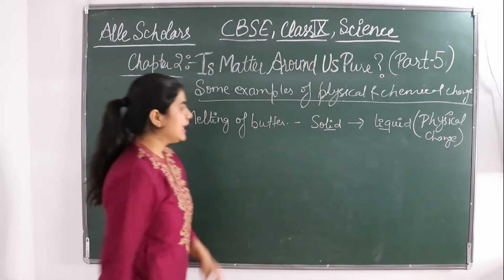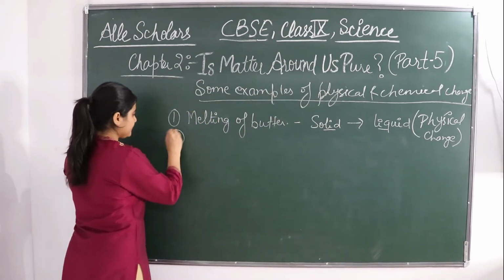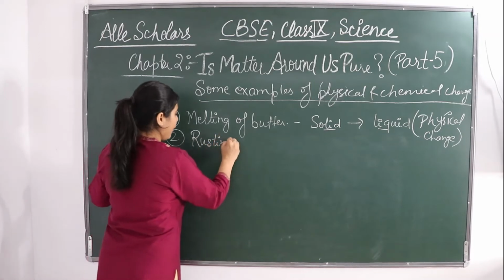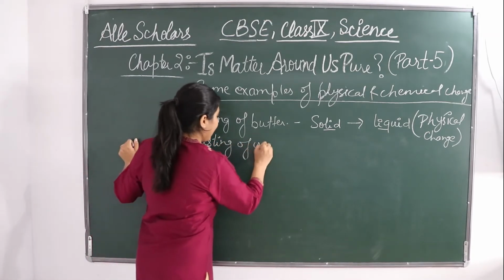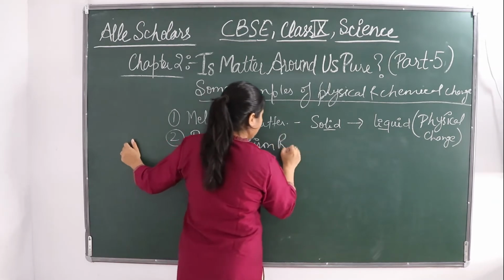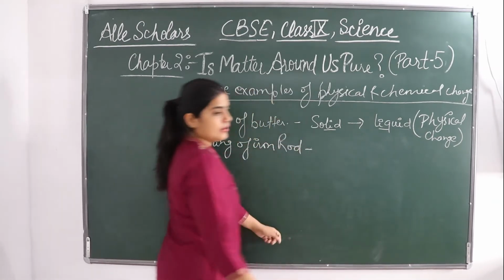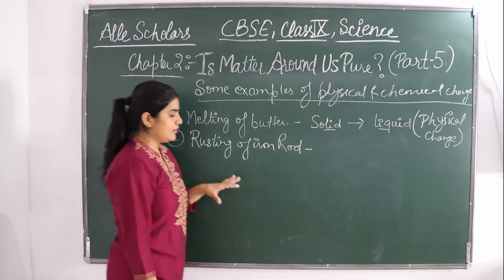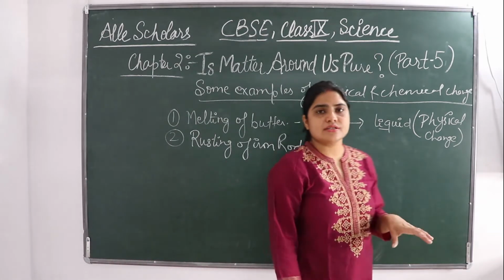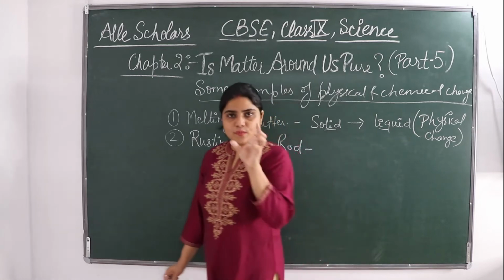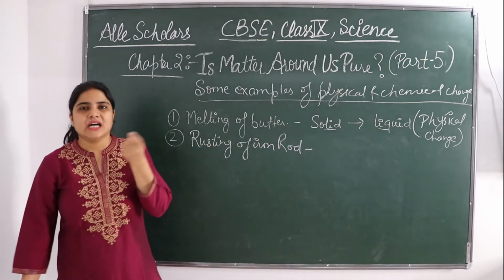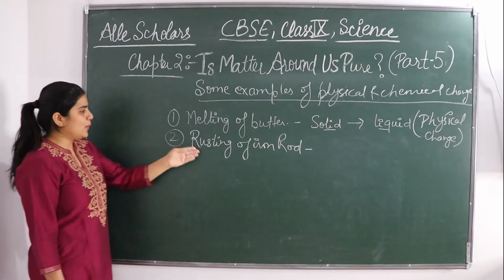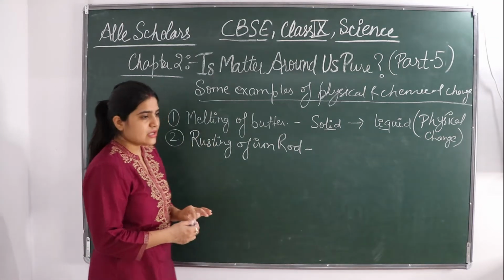Okay, next example, rusting of iron rod. If iron rusts, what happens? You must have seen that a red, brick-like color forms when rusting of iron takes place.